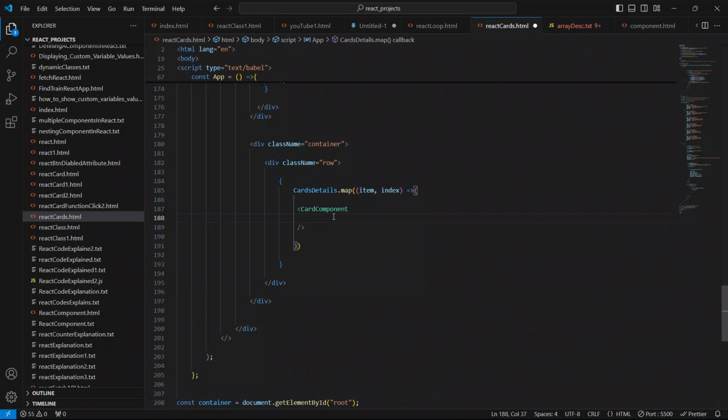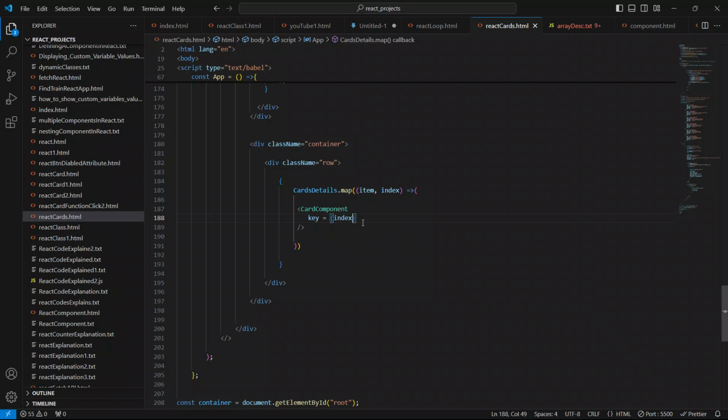Okay, so now I'm going to give you the key attribute first here, not like this. So we have to say like this: key equal to open and closing braces, and we have to give the index here. Anything we can give here, but it should be unique.